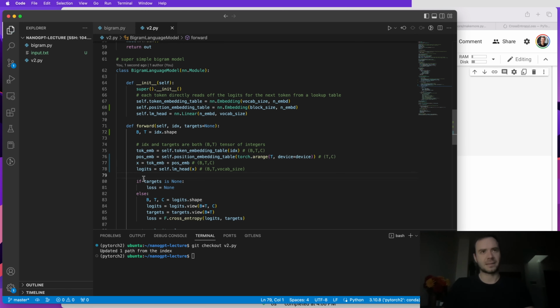So at this point, x holds not just the token identities, but the positions at which these tokens occur. And this is currently not that useful because, of course, we just have a simple bigram model. So it doesn't matter if you're in the 5th position, the 2nd position, or wherever. It's all translation invariant at this stage. So this information currently wouldn't help. But as we work on the self-attention block, we'll see that this starts to matter.